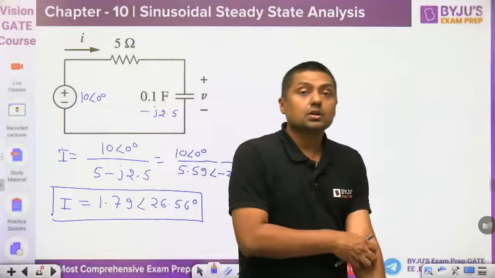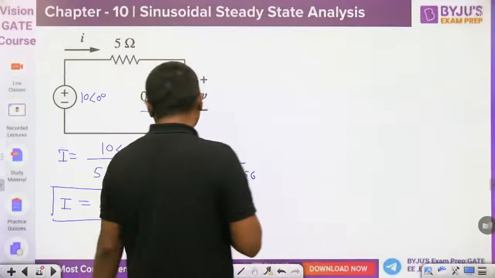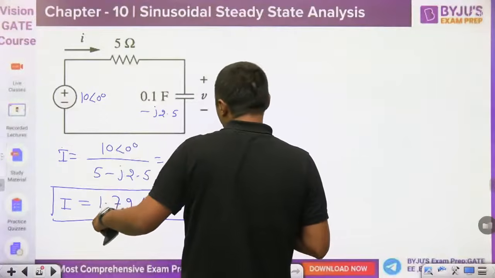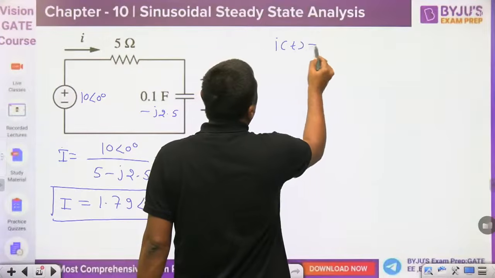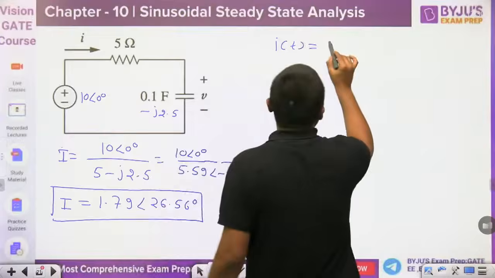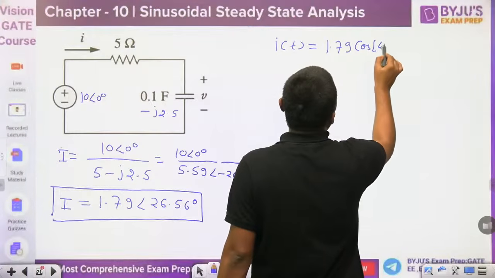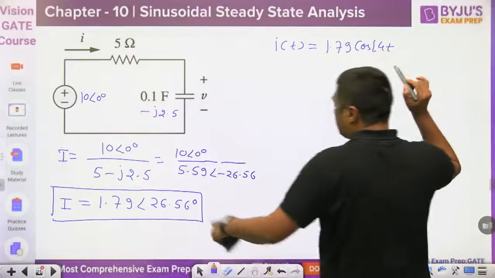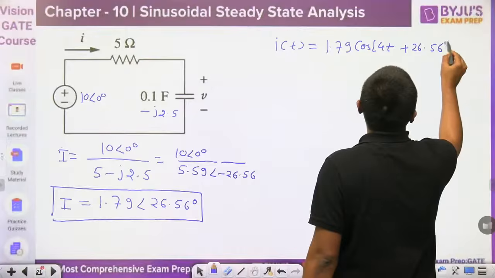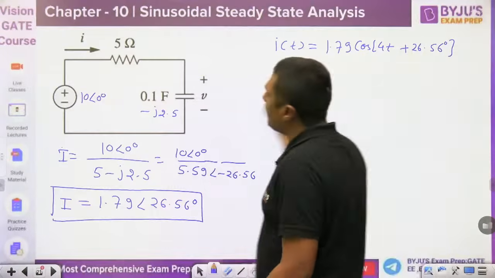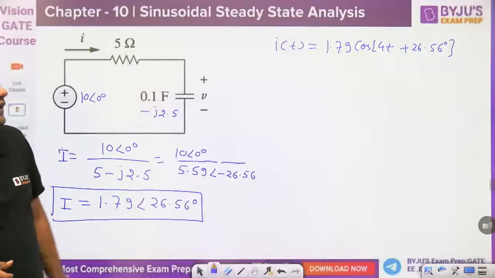Now I will give the answer; the angle is plus. Now in the time domain, how can we represent it? In the time domain, i(t) is represented with magnitude 1.79, reference cos omega t, and the angle is plus 26.56. It means current leads the voltage. It is a leading circuit. Current leads the voltage by 26.56.